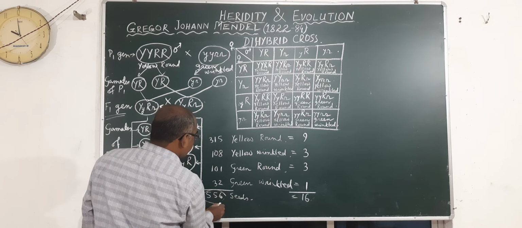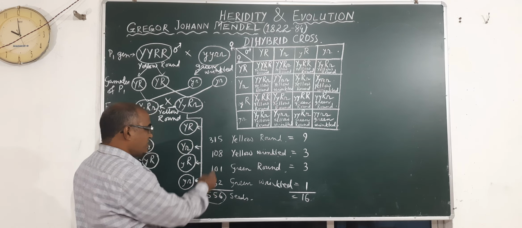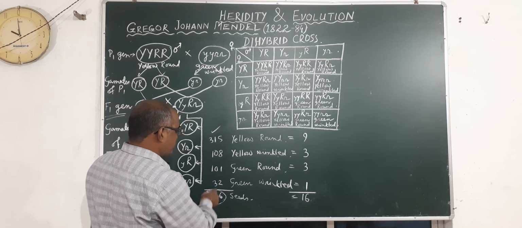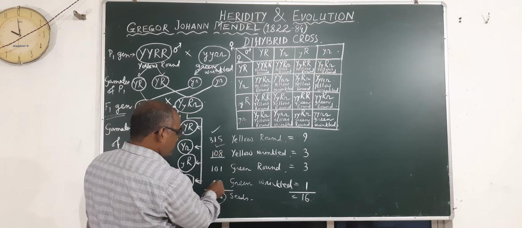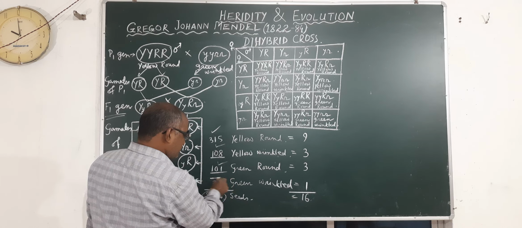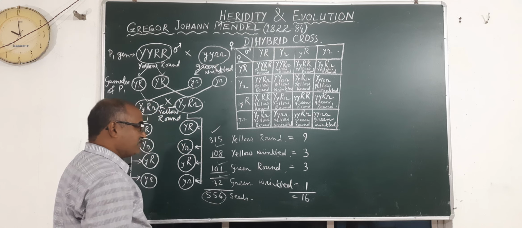He has taken 556 seeds, and out of that he has got 315 yellow round, 108 yellow wrinkled, 101 green round and 32 green wrinkled. And that was also a ratio.